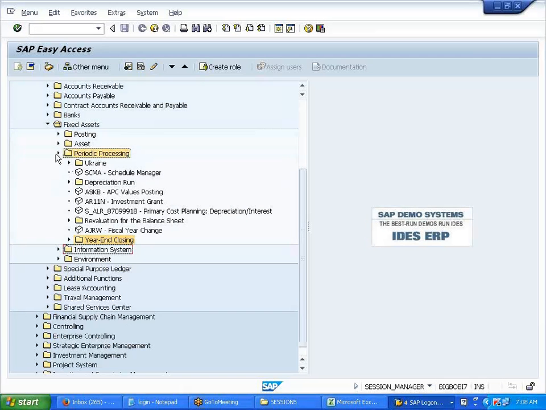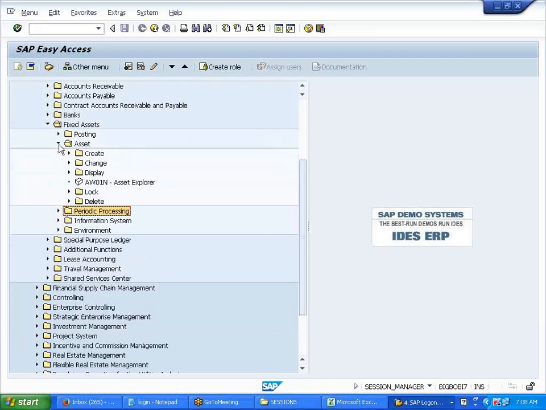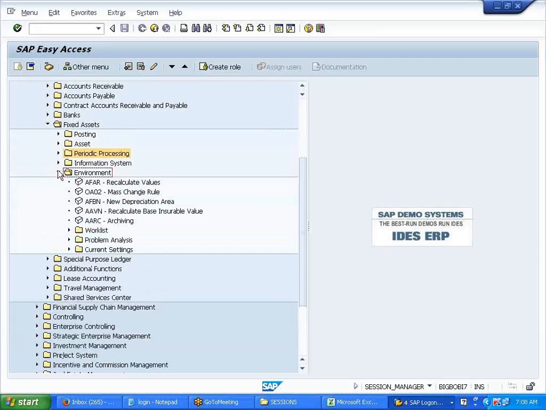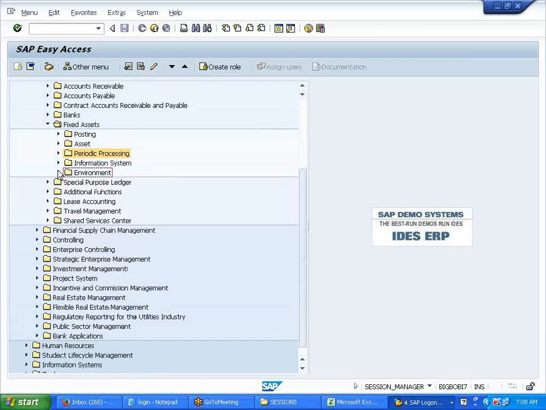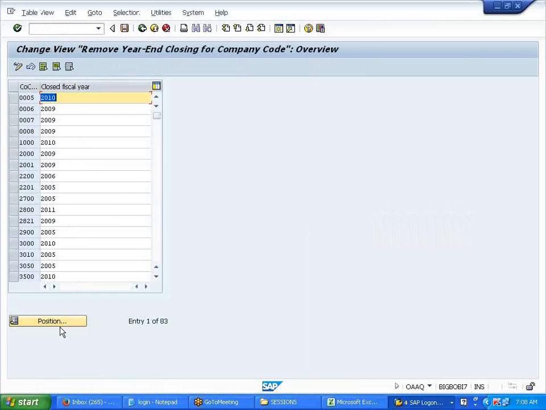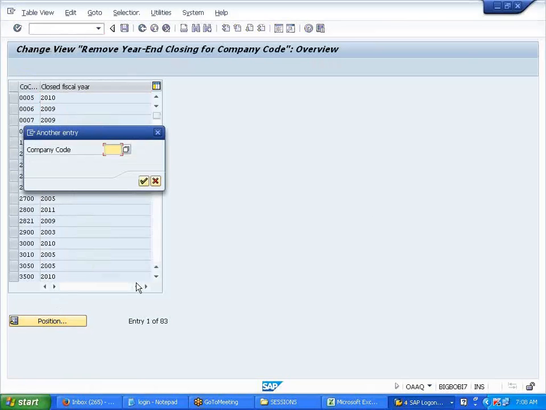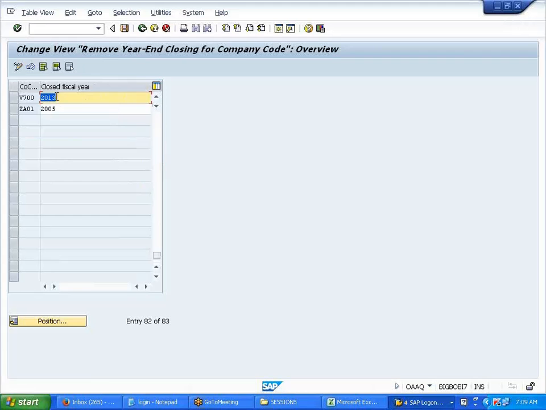This transaction I removed, I faced it. /n OAA. You come here manually. You need to change here the close fiscal year. For B700, it will go into 2014, right? So I have to change it to 2013, if I forgot and I want to post in the past.